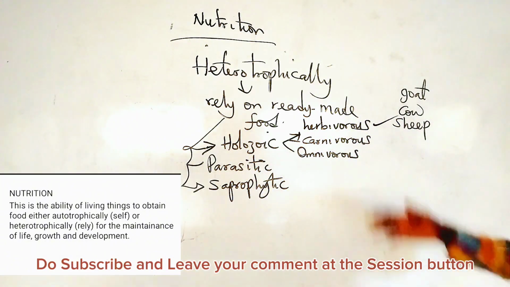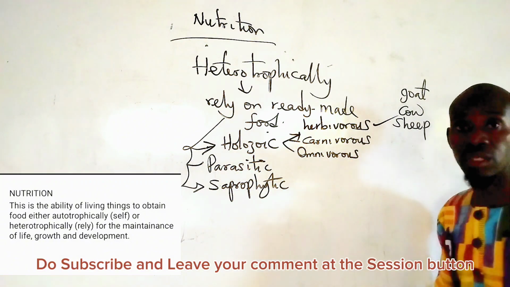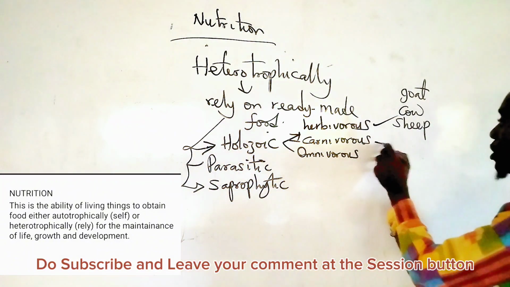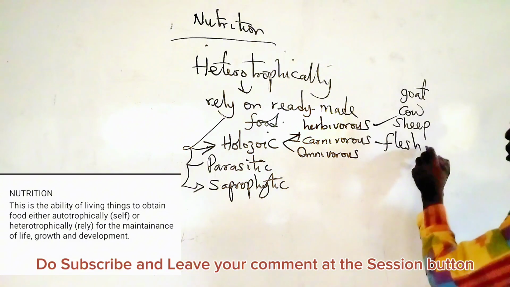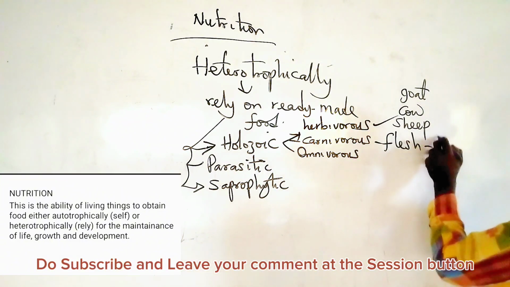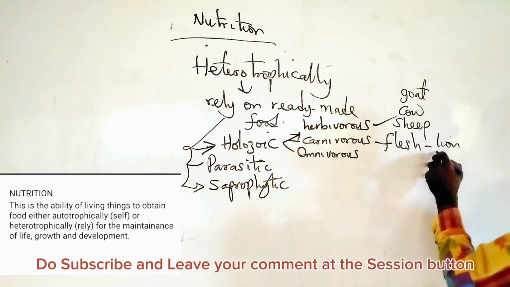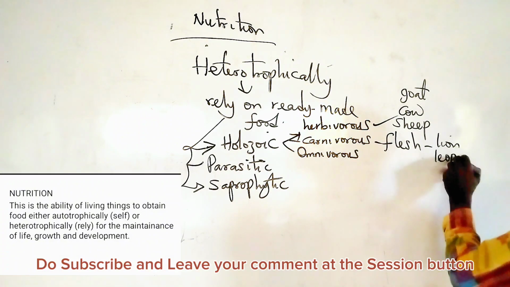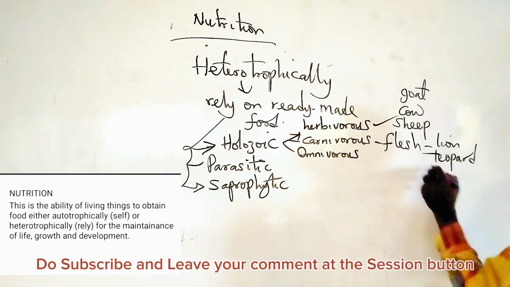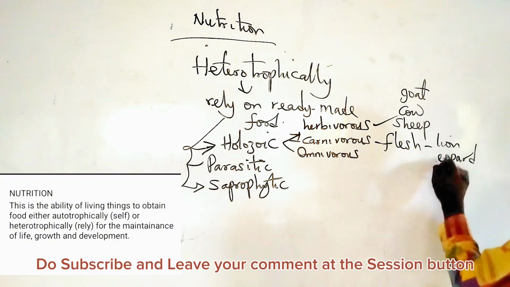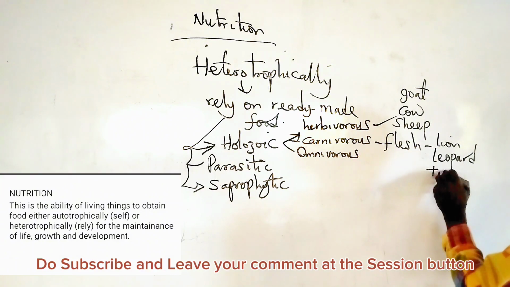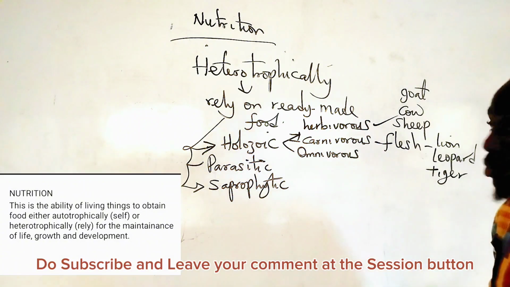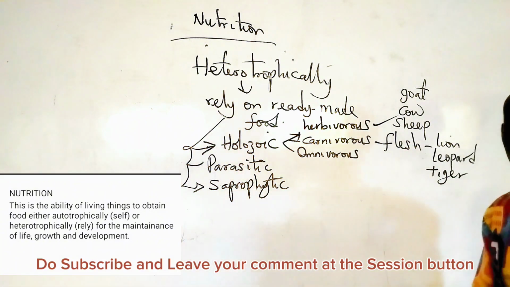Then we also have the carnivorous or the carnivore. The carnivores are those that feed on flesh. They are flesh eaters. E.g., we have the cat family, we have lion, we have leopard, we have tiger. So all these animals, they are carnivores.